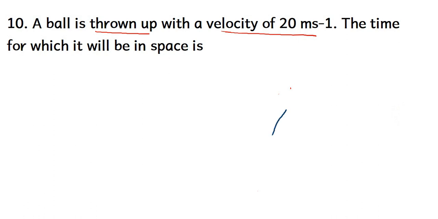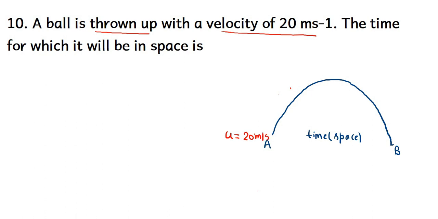Now students, in a previous video we solved the 9th numerical. Now we are solving the 10th one. A ball is thrown up with a velocity of 20 meter per second. We have to find the time for which it will be in space. So the ball will move from A to B. A and B are points on the ground, and we will measure the time. When we throw the ball, the initial velocity given is 20 meter per second.